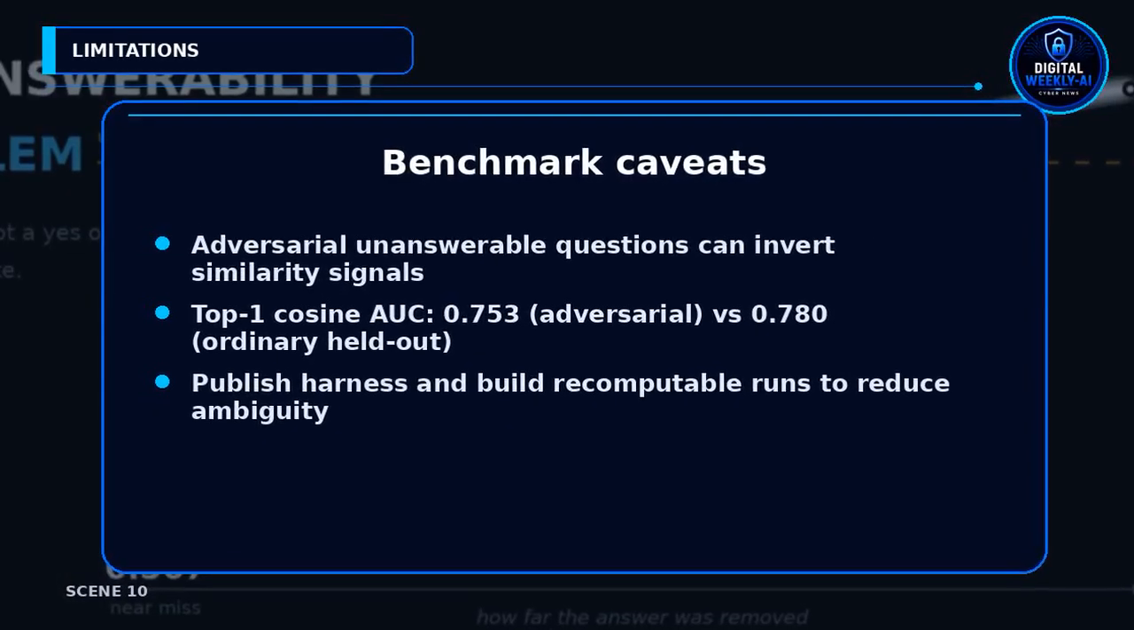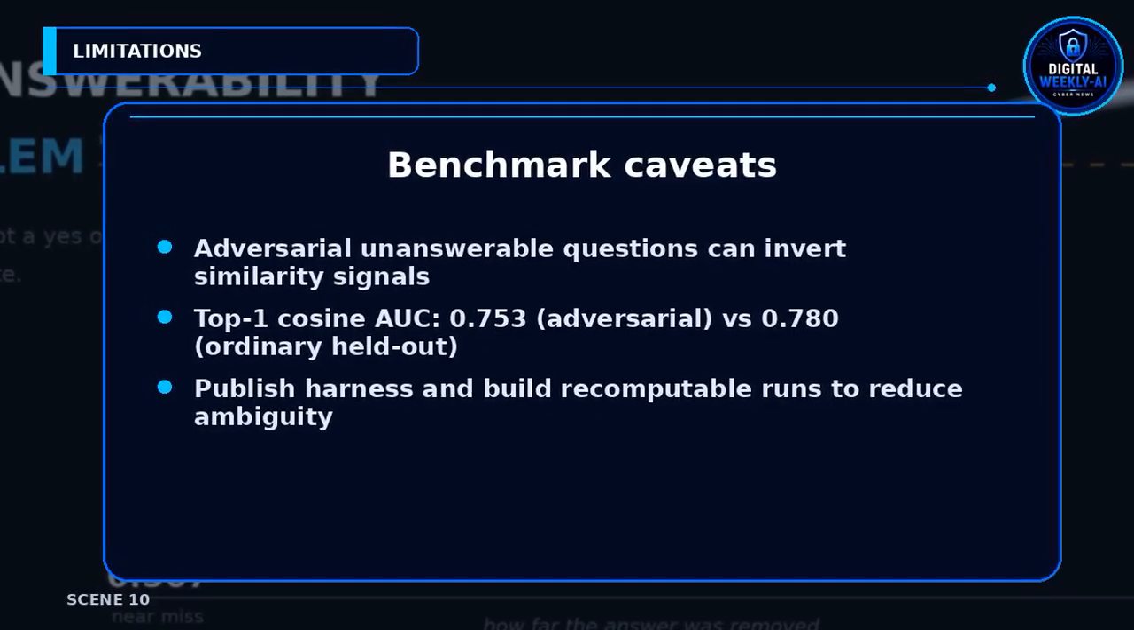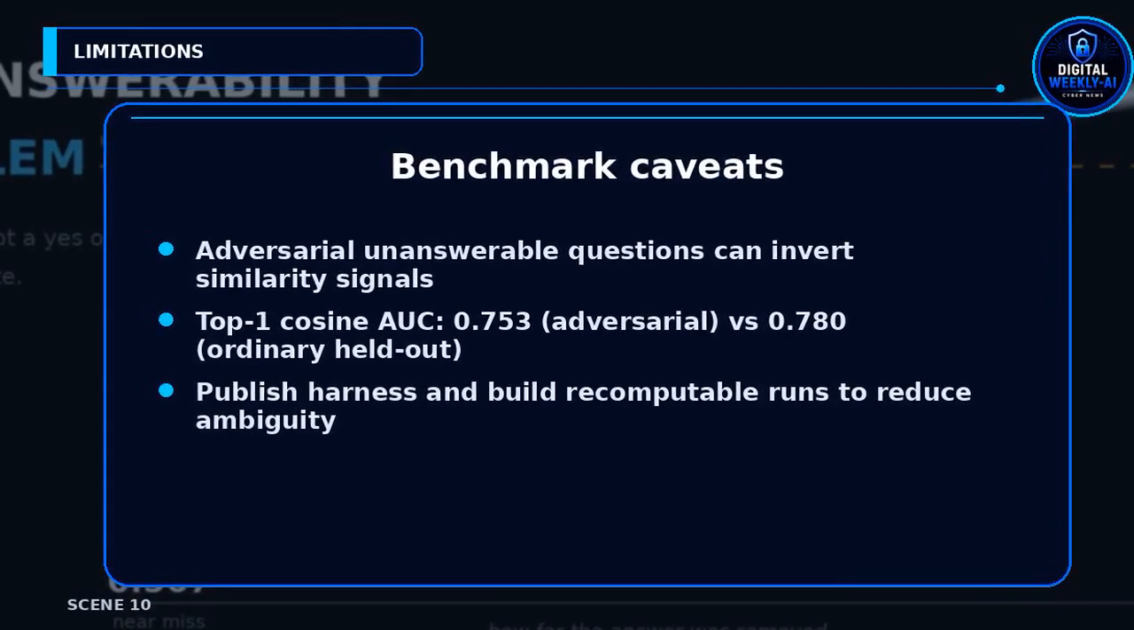Benchmarks can mislead when unanswerable questions are adversarially constructed. On an adversarial split, top 1 cosine AUC was 0.753. On an ordinary held-out set, plain cosine reached AUC 0.780. Abstention depends on how the unanswerable set is built.